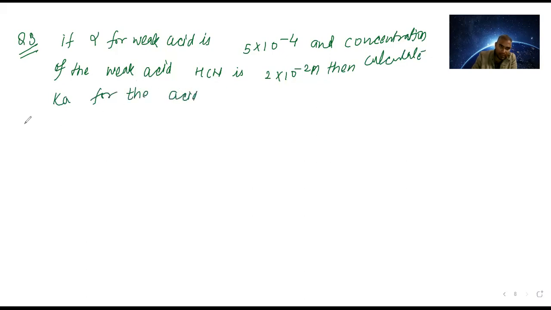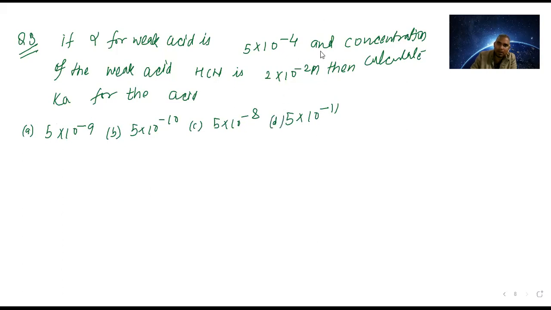The options they have given: 5 into 10 power minus 9, 5 into 10 power minus 10, 5 into 10 power minus 8, 5 into 10 power minus 11. This is option A, B, C, and D. Now I am doing the solution. The acid is HCN, so on ionizing it gives H plus and CN minus.